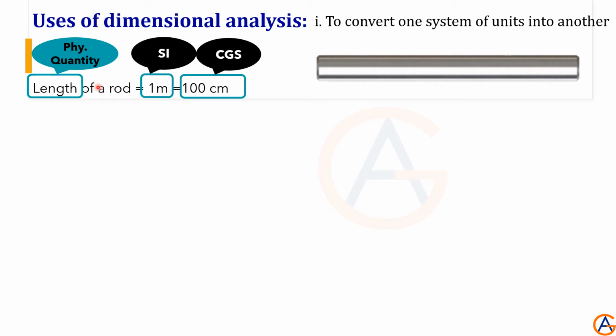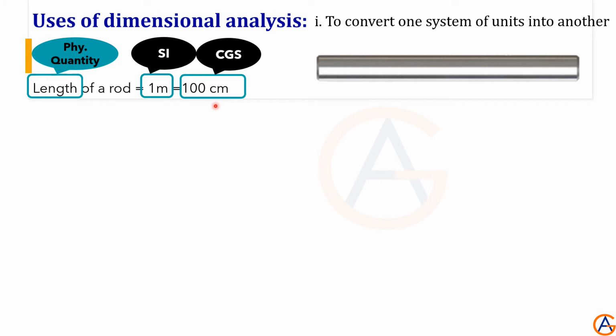So how do we express a physical quantity? Just with the help of a number and units, like this. If the number is small, the units are bigger. If the number is bigger, the units are small, like this.